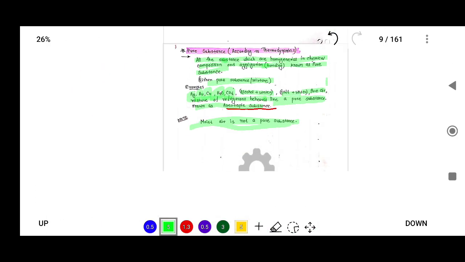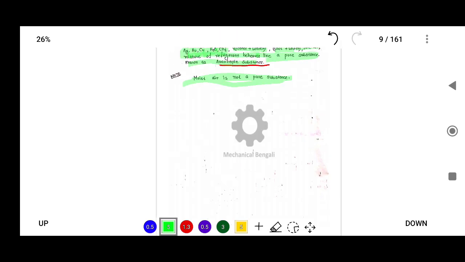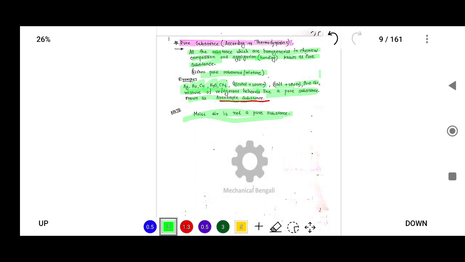Okay, so this is all of the basic concept. We completed the 4 lectures on basic concepts of thermodynamics.